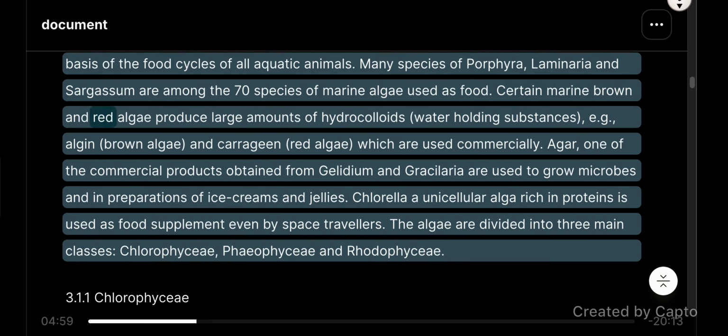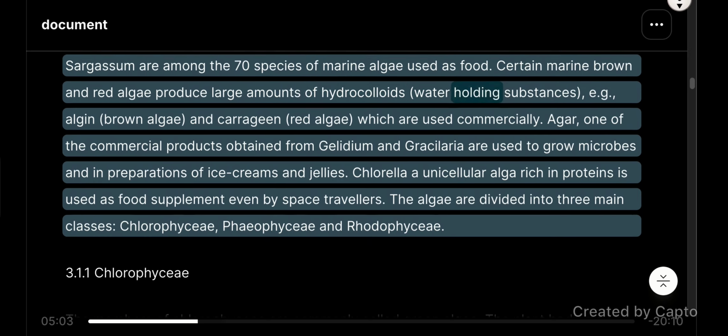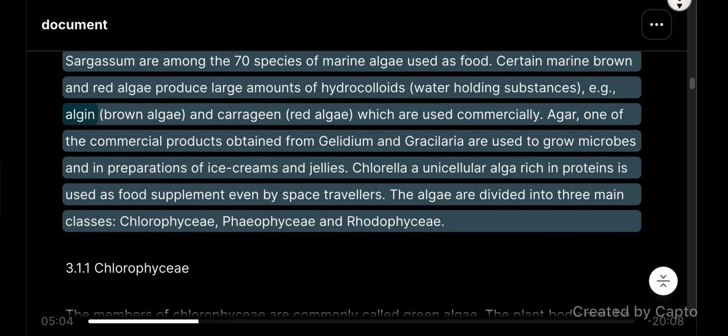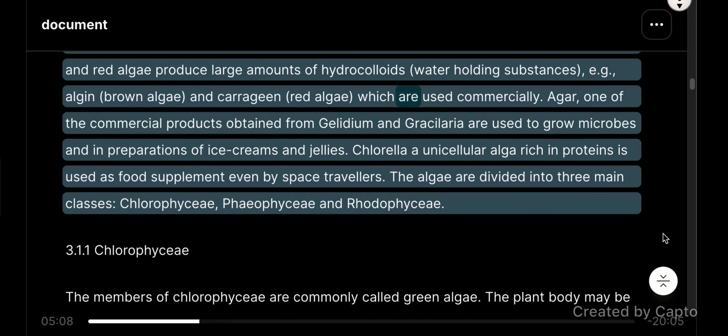Certain marine brown and red algae produce large amounts of hydrocolloids, water-holding substances, for example, algin from brown algae and carrageen from red algae, which are used commercially. Agar, one of the commercial products obtained from Gelidium and Gracilaria, is used to grow microbes and in preparations of ice creams and jellies. Chlorella, a unicellular alga rich in proteins, is used as a food supplement even by space travelers.